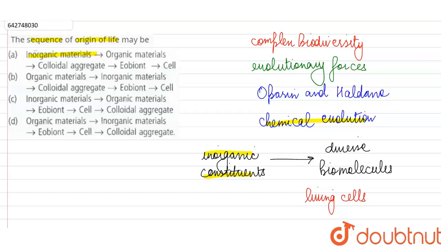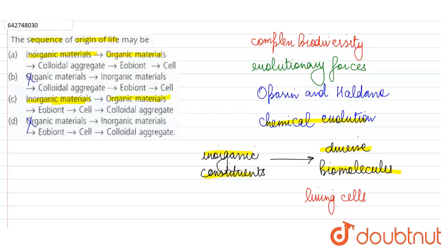So there are two options in which inorganic materials are the first step. One of these is going to be our correct answer. Then next, what is formed from the inorganic constituents? The organic substances or the biomolecules. So next should be organic material. Again, in both the options, after inorganic, they are saying organic.